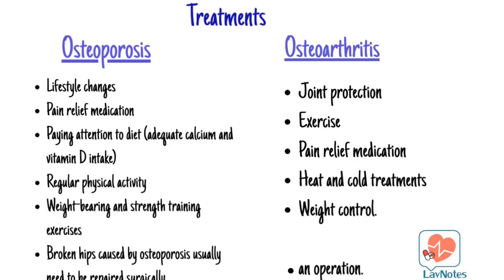Osteoarthritis, on the other hand, can be managed with the use of joint protection, which is decreasing the amount of work the joint has to do. Exercise, pain relief medication, heat and cold treatments, and weight control. Severe arthritis may be treated with an operation where damaged joints are replaced with an artificial implant. Knee and hip joint replacements are commonly performed.